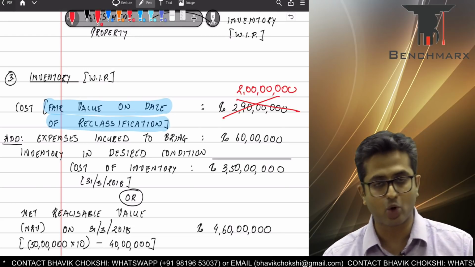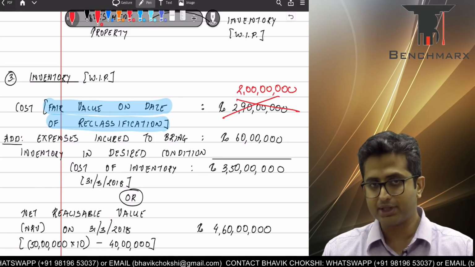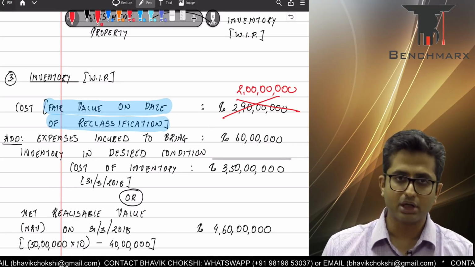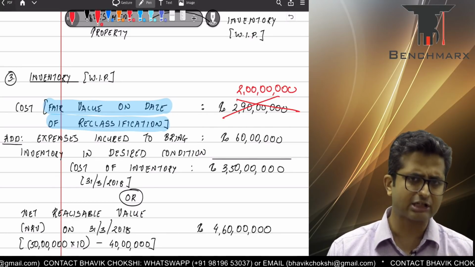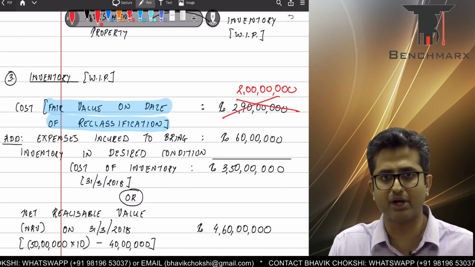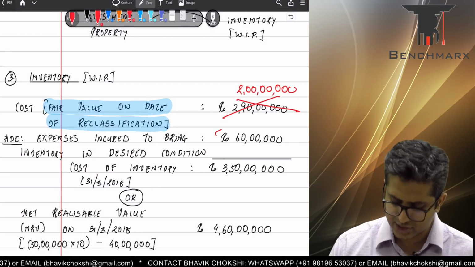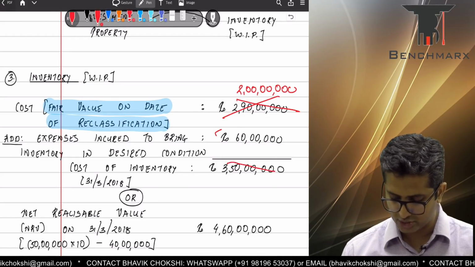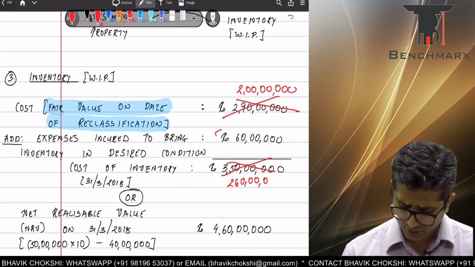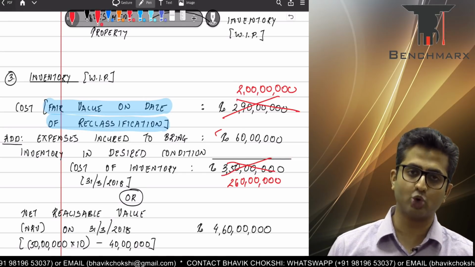So we will take the cost of the investment property as the carrying value for the inventory. Now subsequently you are incurring certain construction costs. This is necessary to bring the inventory to the location and condition desired by the management, that is, the flat should be ready, and hence that cost should be added to the cost of the inventory. So we add 60 lakhs. Ideally you should be getting 2 crores plus 60 lakhs, that is 2 crore 60 lakhs. So at 31st March 2018, the inventory should appear at 2 crore 60 lakhs.